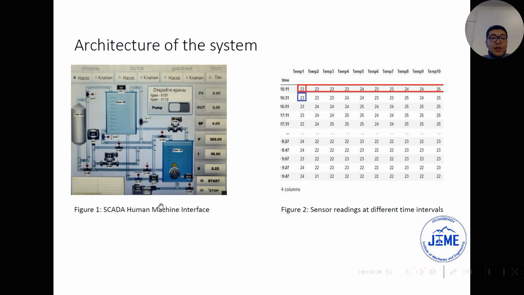Here, SCADA human-machine interface. Here you can see 2 reservoirs. This is simulating developing oil underwater. For example, in the first reservoir, you can see oil with water and other components.